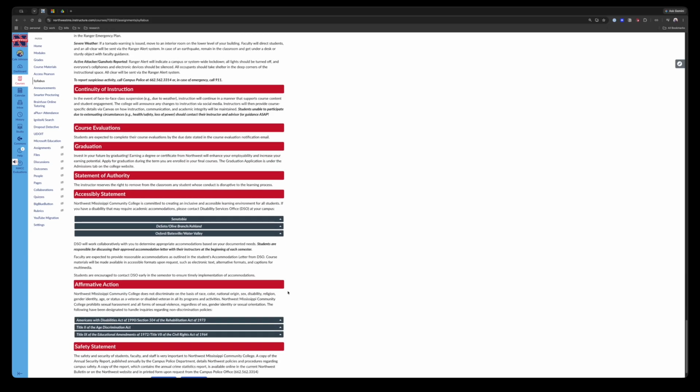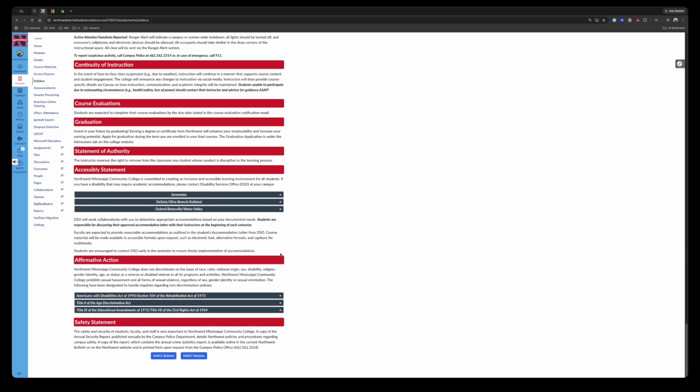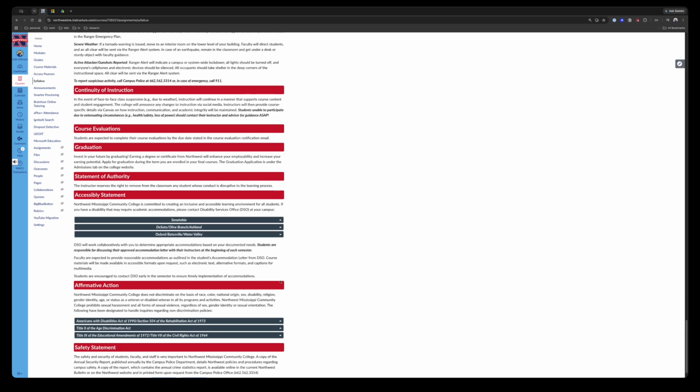The rest of this is pretty boilerplate. I will say this: if you have accommodations, those do not take effect until all parties, student and teachers, have signed all the necessary documents. If you think you need accommodations, you need to reach out to your local student support services.